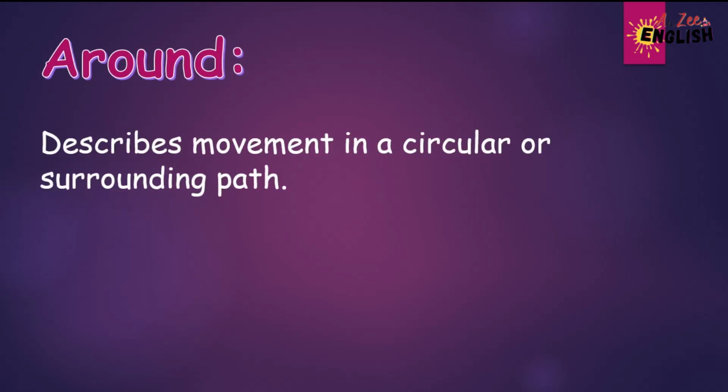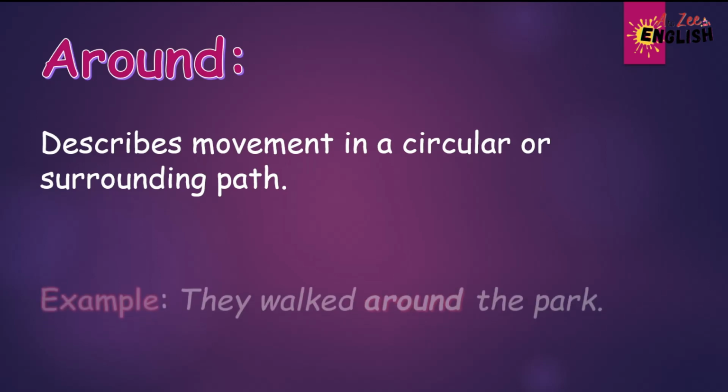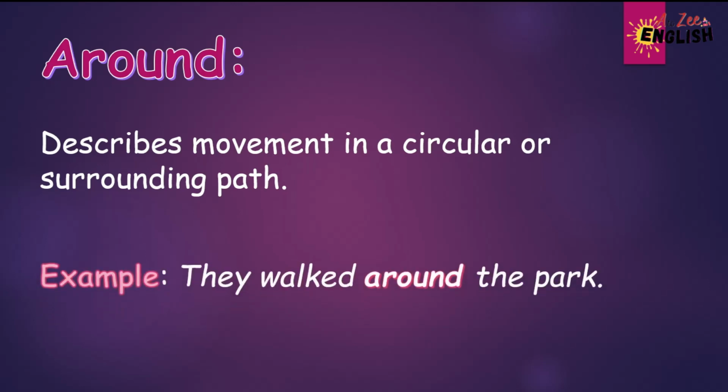The next one is around. Around describes movement in a circular or surrounding path. For example, they walked around the park. Here, around indicates the movement of individuals as they walk in a circular path within the park.